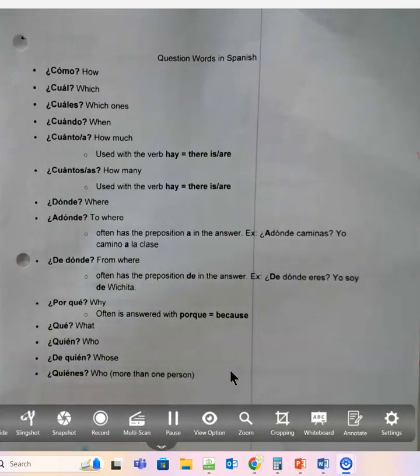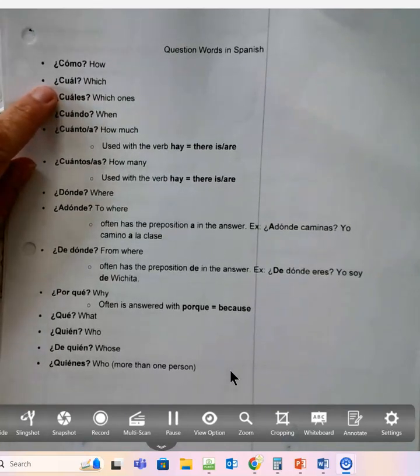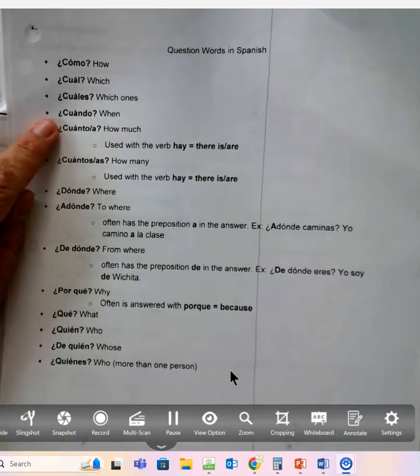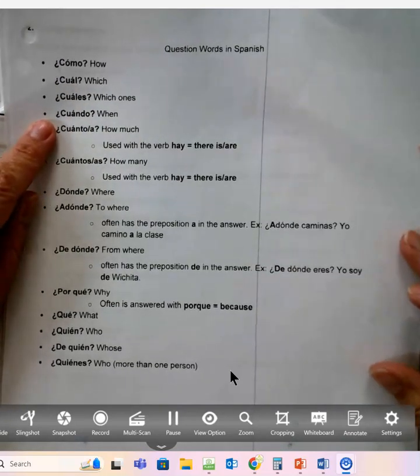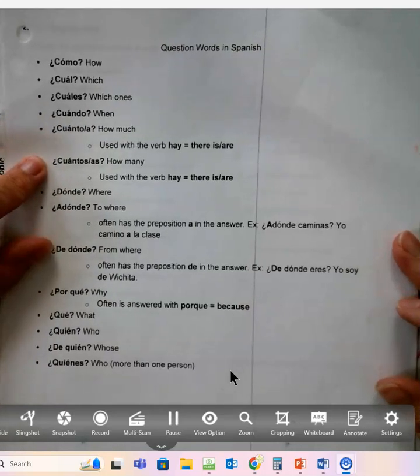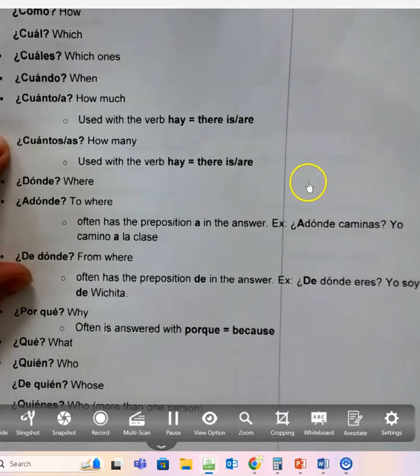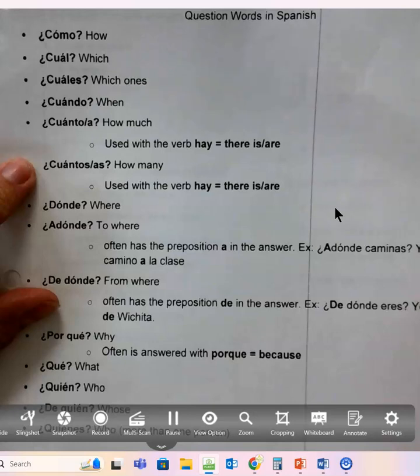A lot of these we've already seen, like cómo, that means how, but new is cuál, which, and cuáles, which ones. Cuándo is new also, that's going to mean when. We already know cuánto and cuánta, and cuántos and cuántas. We use that to ask how many there were of something. Do you remember those questions? ¿Cuántas sillas hay? How many chairs are there?